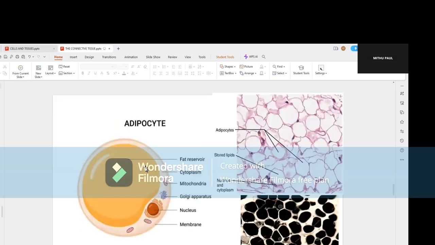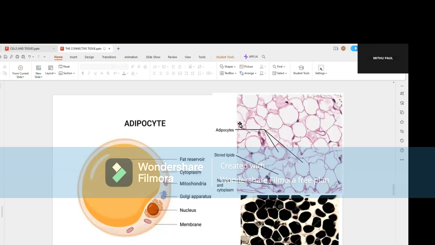This is the schematic representation of the adipocyte. You can see the fat reservoir, a big vacuole inside, and the cytoplasm distributed at the periphery of the cell, so that the cell appears as a signet ring.